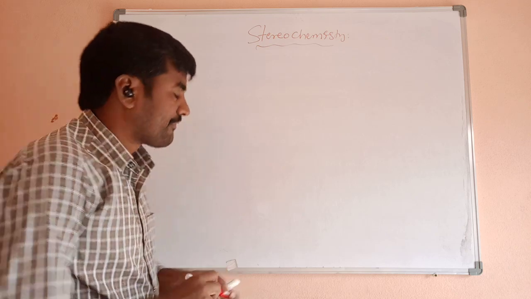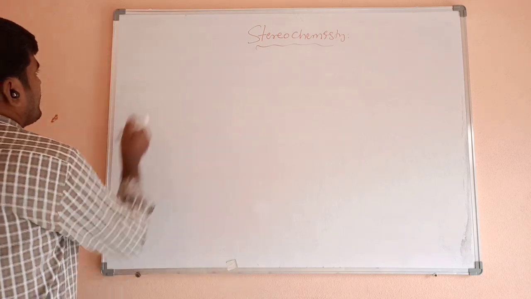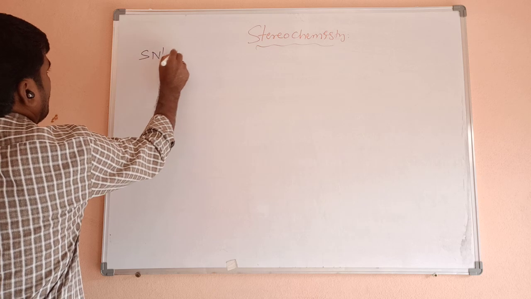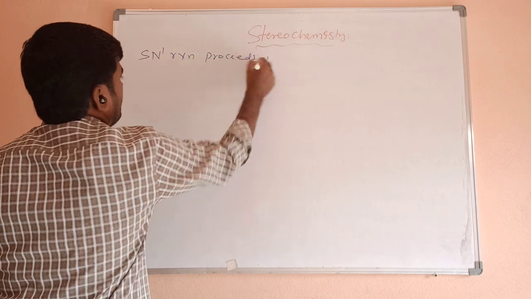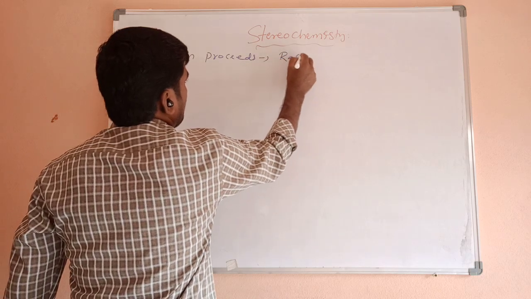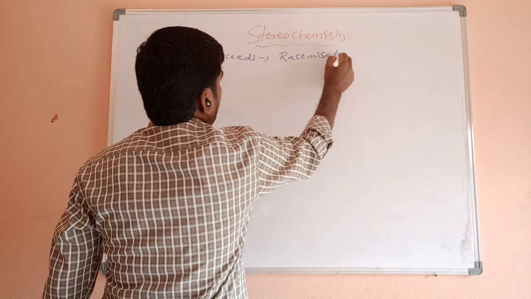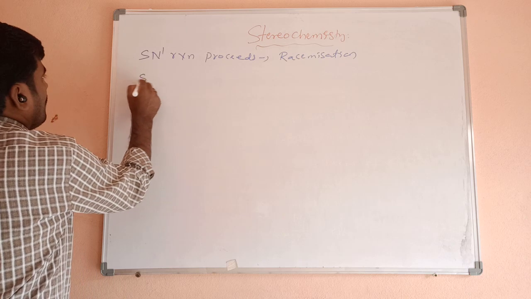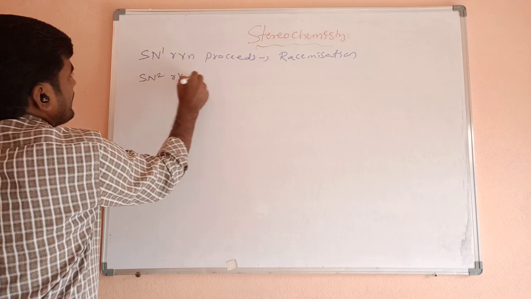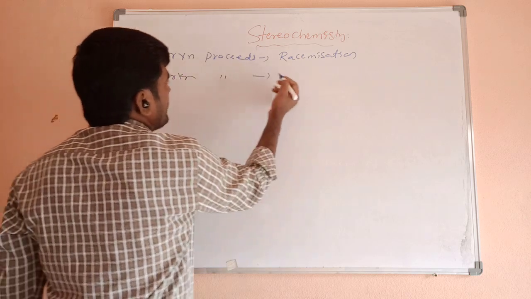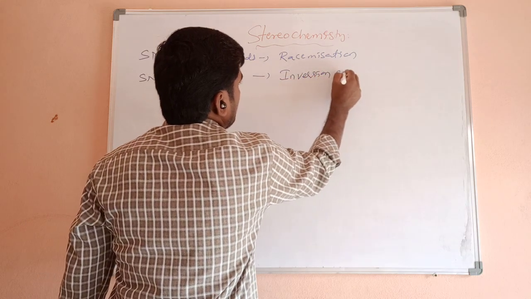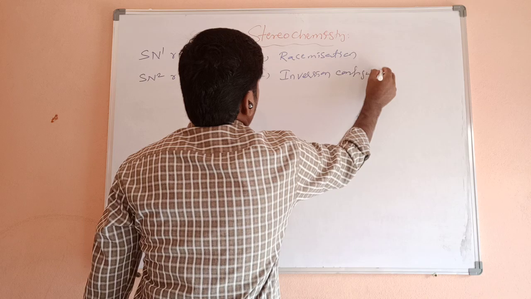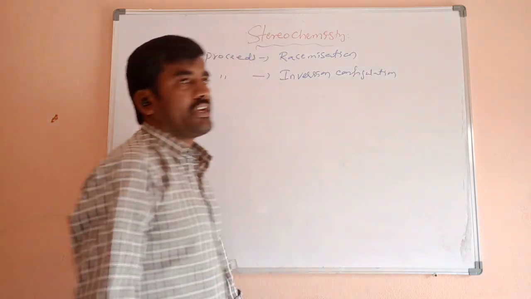For example, SN1 reactions proceed with racemization. SN2 reactions proceed with inversion of configuration at a stereogenic center.